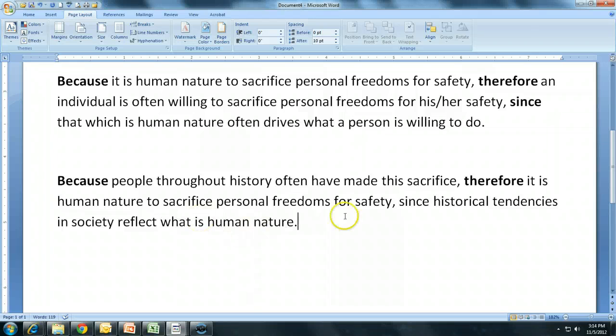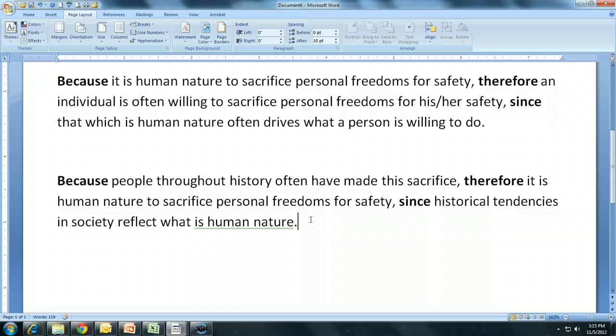There, something like that. Now, you might be looking at this and thinking to yourself, well, that's not really a very good argument. I don't really care how good it is yet. All I care about is how valid it is. Okay, how valid. Let's read this. Because people throughout history often have made this sacrifice, meaning the sacrifice of personal freedoms for safety, therefore it is human nature to sacrifice personal freedoms for safety, since historical tendencies in society reflect what is human nature.